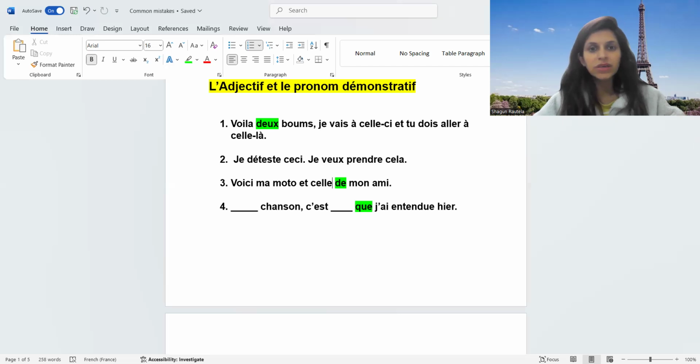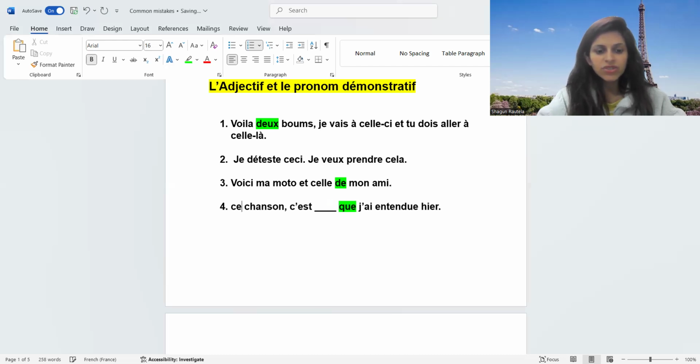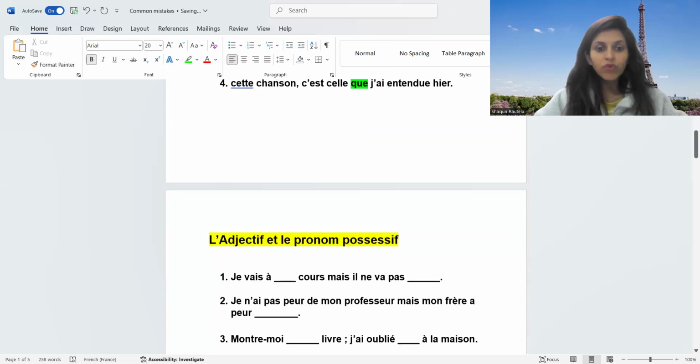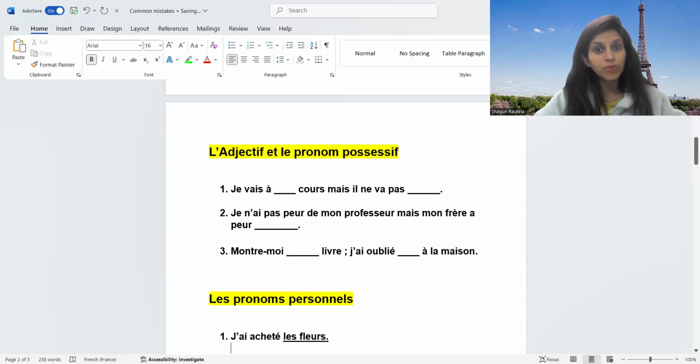Just the pronoun. Next one, chanson. Again, it's an exception, feminine. So, cette chanson, again, pronom relatif is given. When pronom relatif is given, we are not going to write the directions. Important pointer to keep in mind. Et celle que j'ai entendue hier. So do remember all these points. They're very, very important.